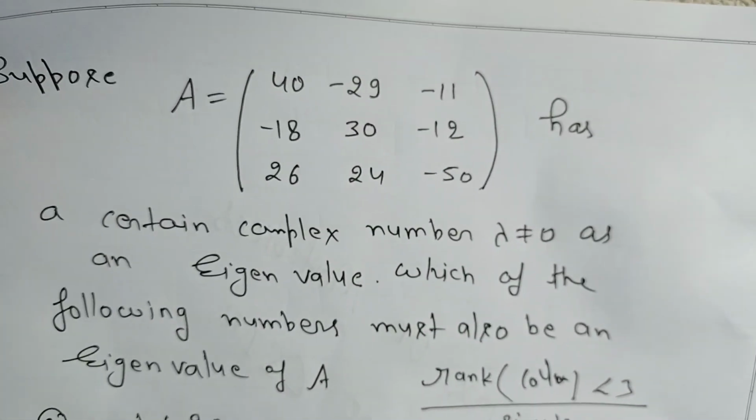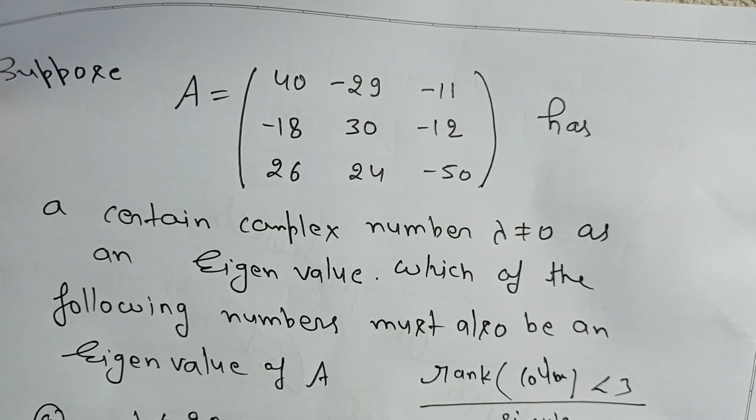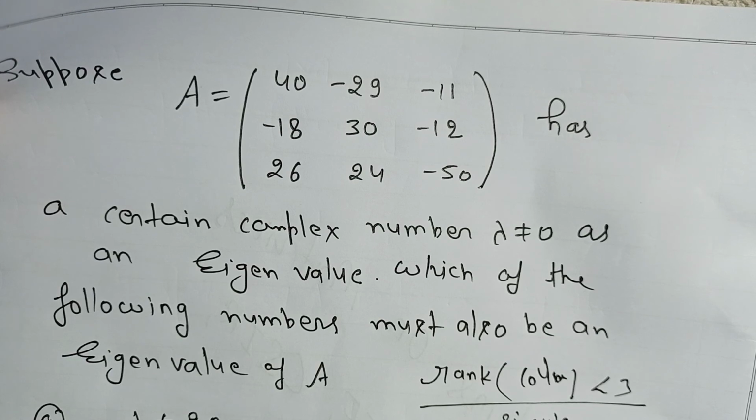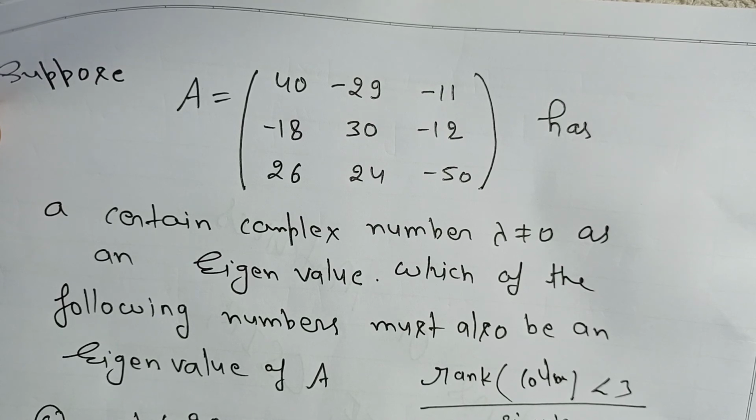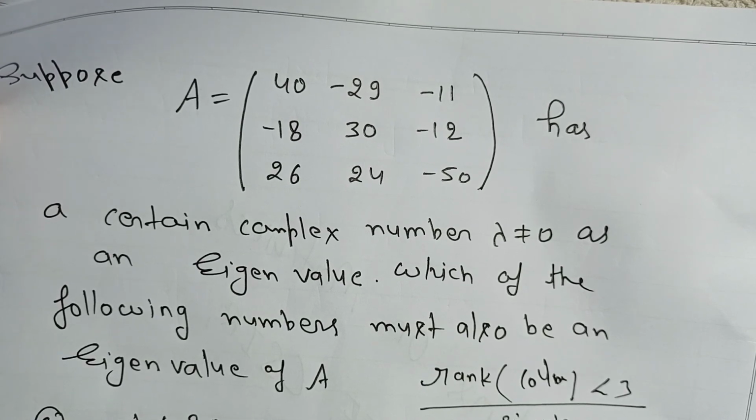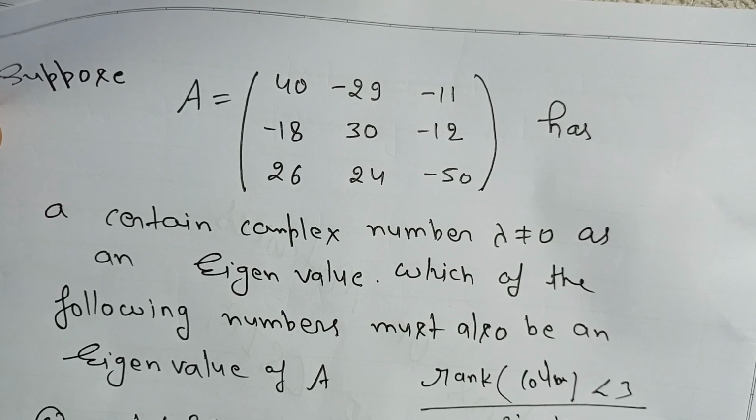So here you are using three properties. One is the rank of the row space, that is less than 3. Second is the trace property: the sum of eigenvalues is the trace. And third property: for a singular matrix one eigenvalue will be 0.